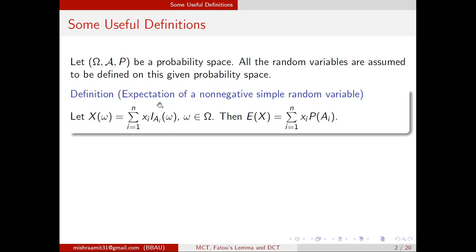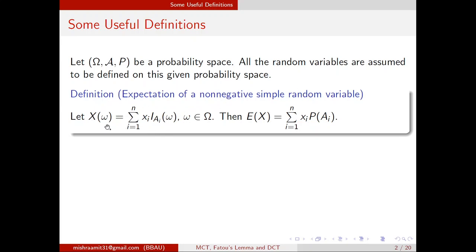So you can see this is a linear combination of these kinds of elements. They take finite values x_1, x_2, ..., x_n on sets A_1, A_2, ..., A_n, and these sets are actually a measurable partition of omega. So they must be a measurable partition of omega. If I define X in this fashion, then this is known as a non-negative simple random variable.